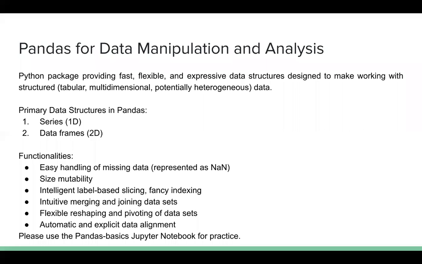Pandas is a Python package providing fast, flexible and expressive data structures designed to make working with structured data easy. Please understand one thing: you can correlate all the data structures in pandas to your SQL databases. Everything is in terms of tables. Just like in relational database management systems, where you keep all your data in the form of tables with rows and columns, that's exactly how you are going to manage the data here also.